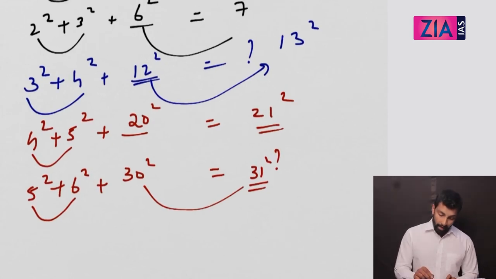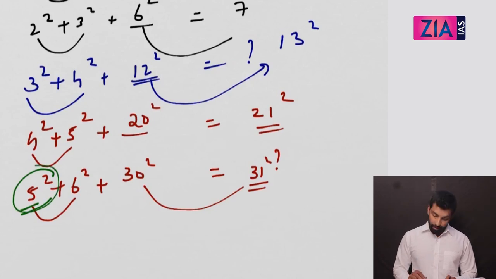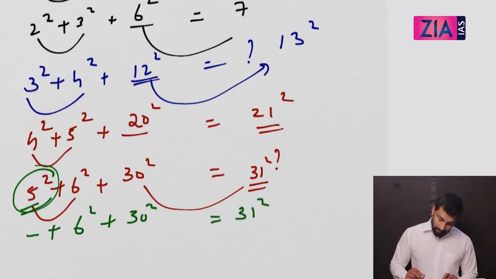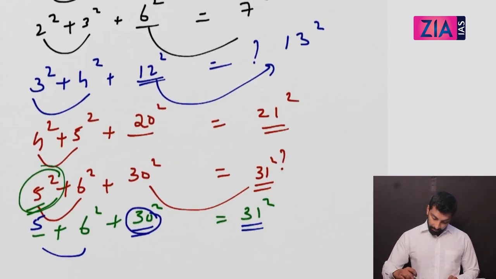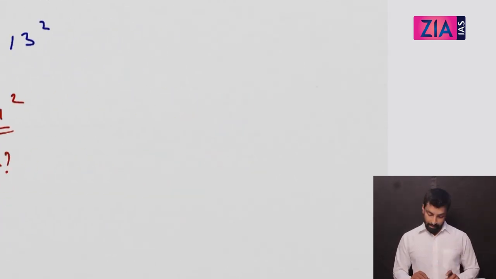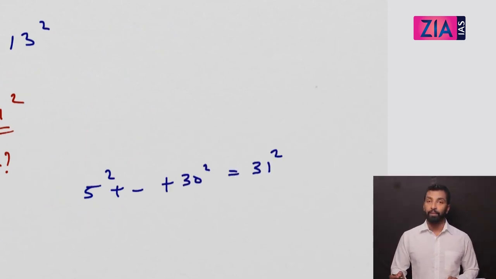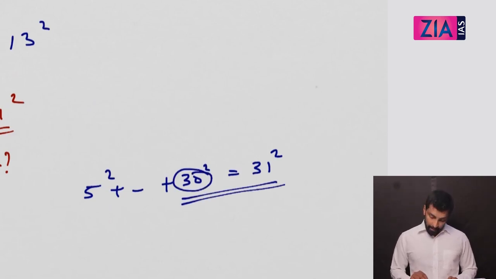Or the reverse, now I can give you any questions, right? Instead, I can keep the 5 unknown and write dash plus 6 square plus 30 square is equal to 31 square. So what you need to see here is, this is 30, this is the next number 31. So this 30 must be the product of these two. So it has to be 5. Similarly, I can hide a 6 like this: 5 square plus dash plus 30 square is equal to 31 square. So you see these two are consecutive numbers. So if this is 30, the product has to be 30, right? So this has to be 6 square.